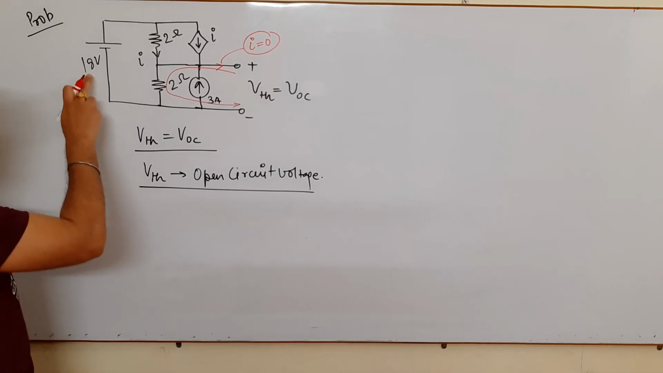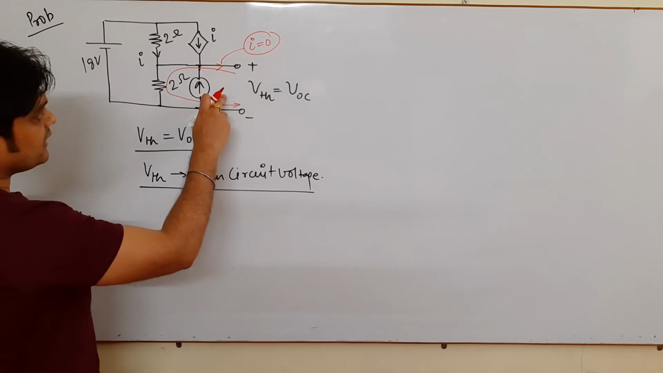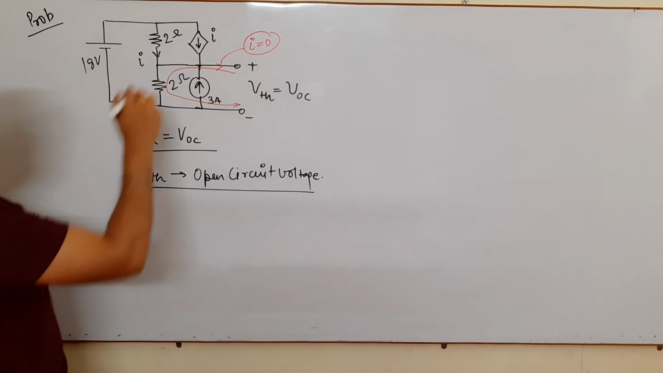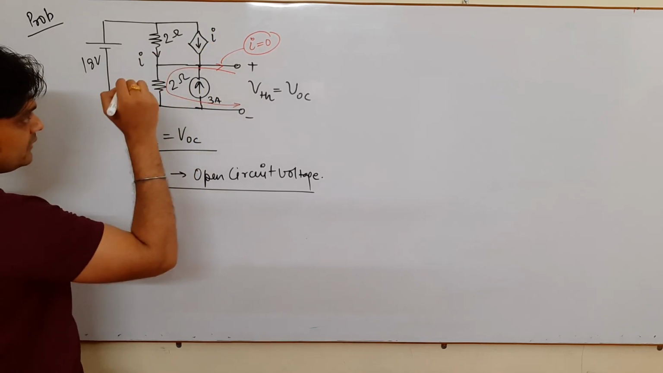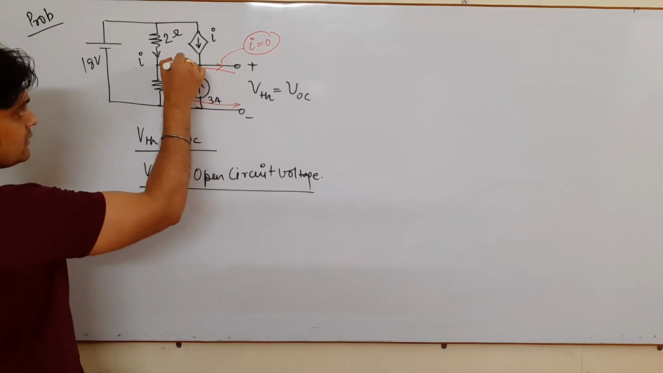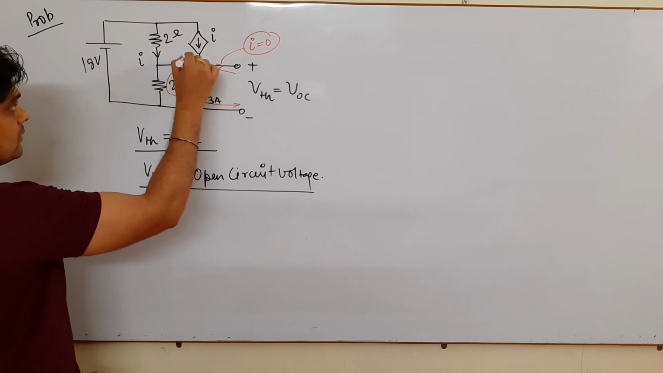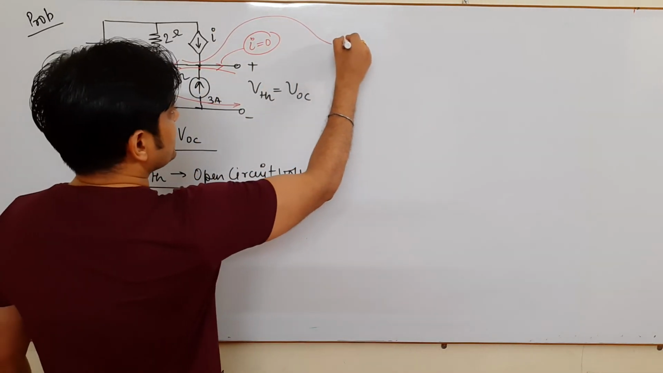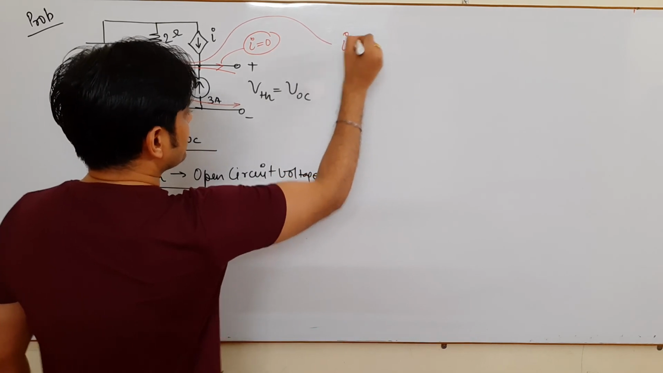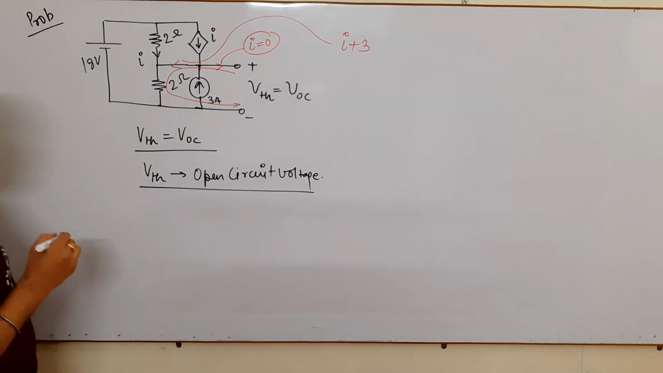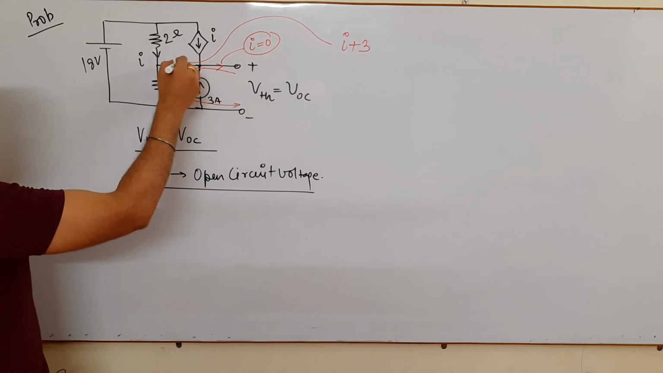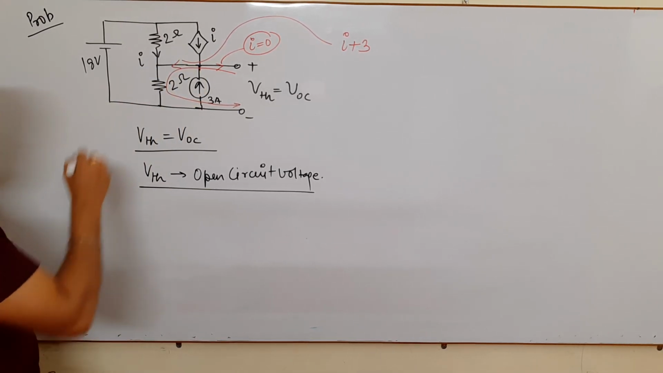So now how do you find VOC? You see, this is your 18 volt, this is your 3 ampere, this is I. Whatever the source will remain as it is. Now this I is coming, this 3 ampere is coming. So what is the current here? Very important thing. This current is I plus 3 ampere. Again we are going through the current division rule.